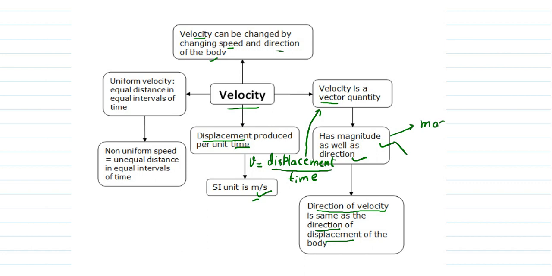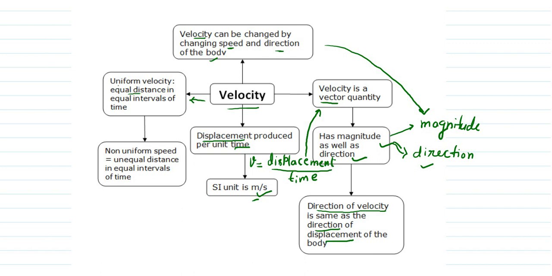Correct? Now I am writing it again. Velocity has two values, magnitude and direction. So how do we change the velocity? If we change the magnitude, that means the value of speed or velocity, 20 meter per second or 30 meter per second, so we can say velocity keeps on changing. Now if we keep the magnitude constant but change the direction, turn, in that case also velocity will change.